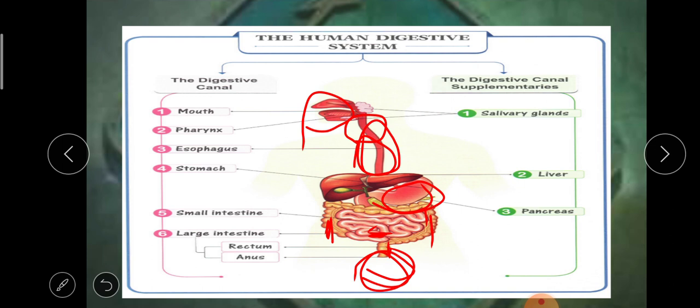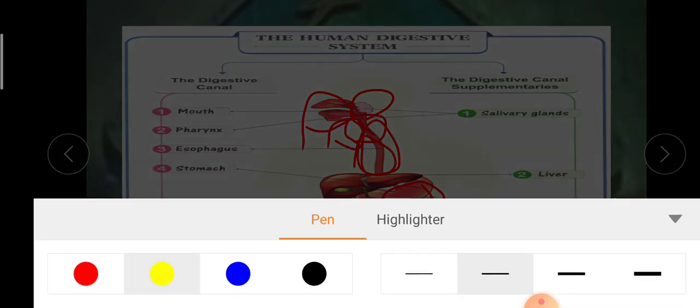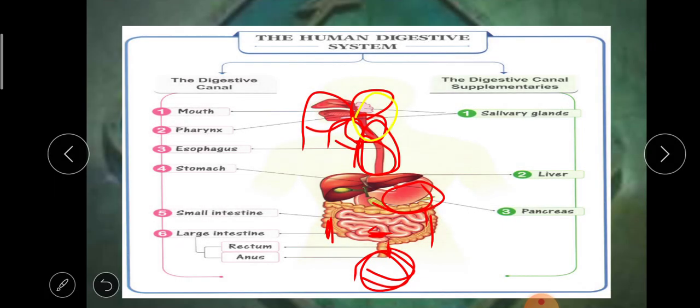rectum, and the waste gets out of your body as solid waste through the anus opening. The digestive canal supplementers, or helpers, are the salivary glands, the liver, and the pancreas.